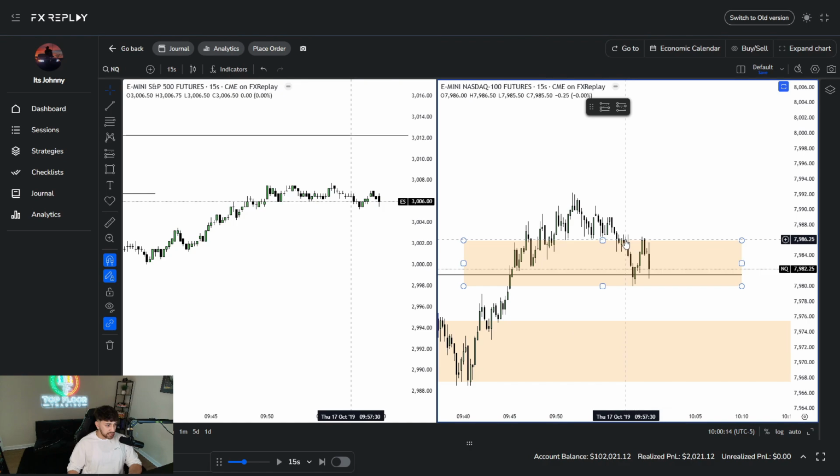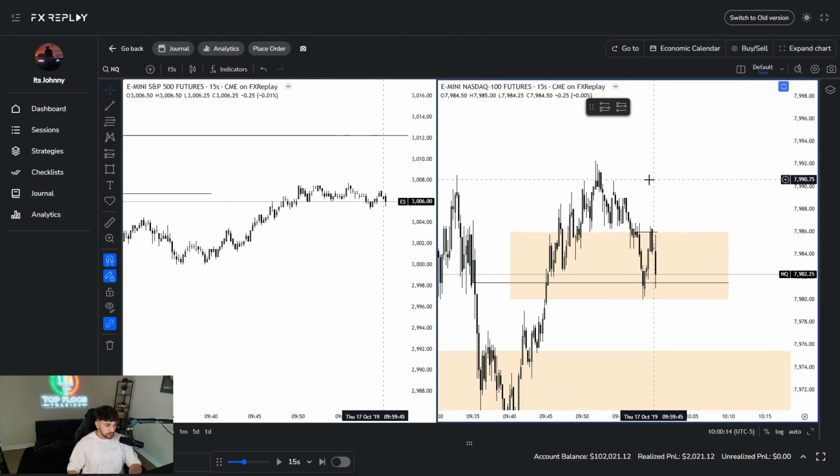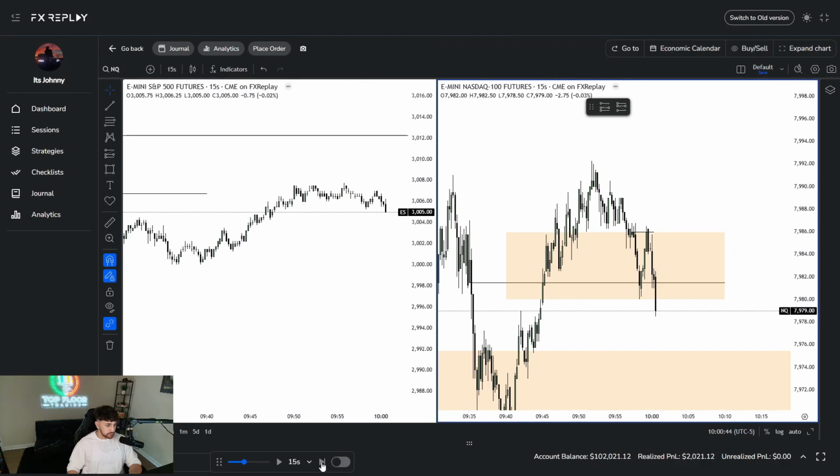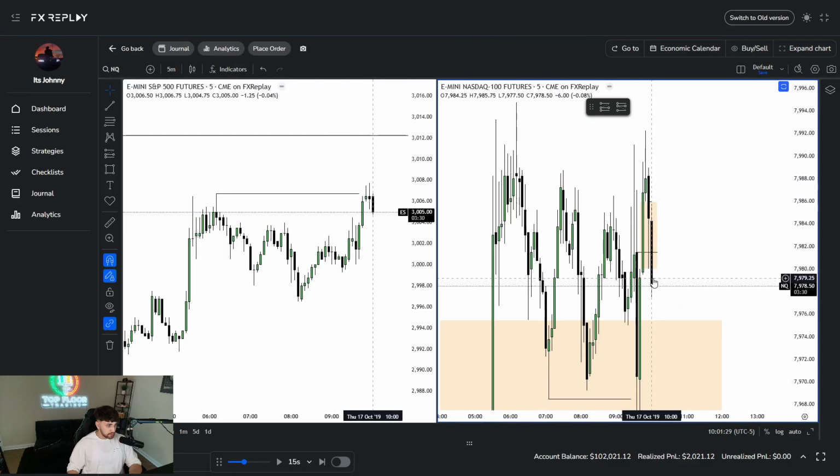So not a good follow through here. The CISD would be right here at these candle's highs. So no closure above it. See that? No closure above it. Come back lower. What time is it? 10 o'clock. Here's the 10 o'clock opening. So did it disrespect the 5 minute? No, this is just the open.